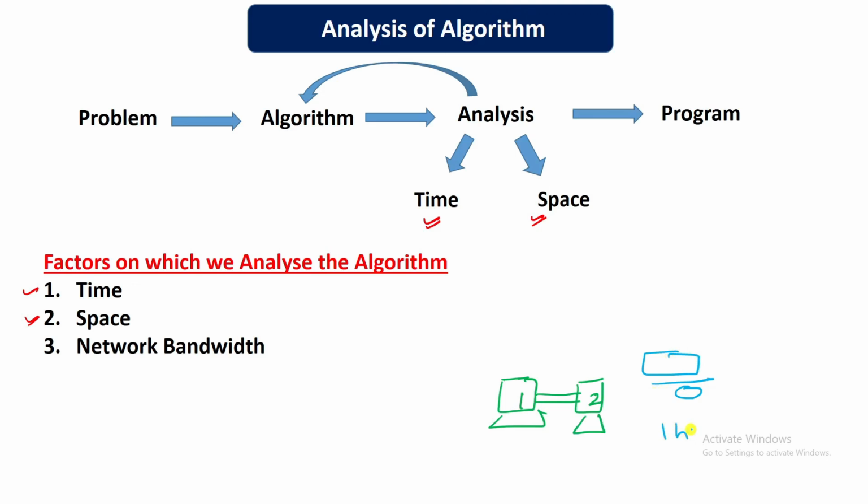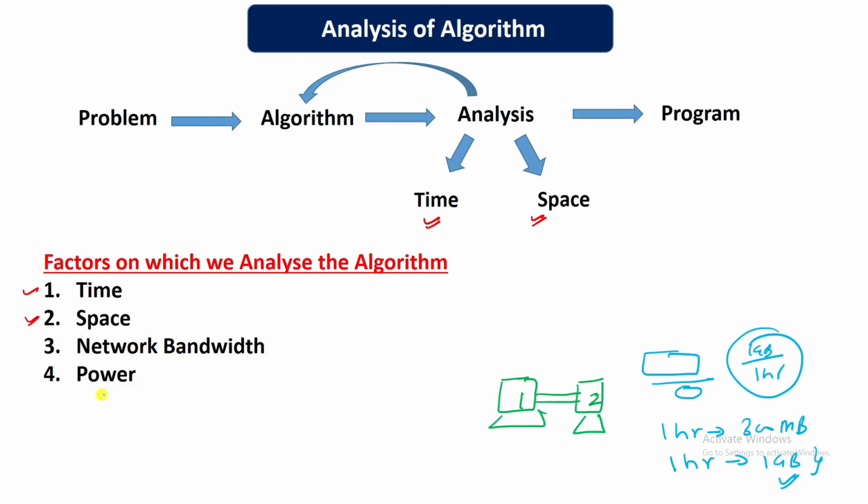Let's say in 1 hour you can transfer 300 MB, but there is a different protocol that in 1 hour can transfer 1 GB of data. So this protocol will be good because its bandwidth is very high, that means 1 GB in 1 hour is being transferred. So while we are developing network protocols, we should analyze our algorithms based on this factor also, that is, network bandwidth.